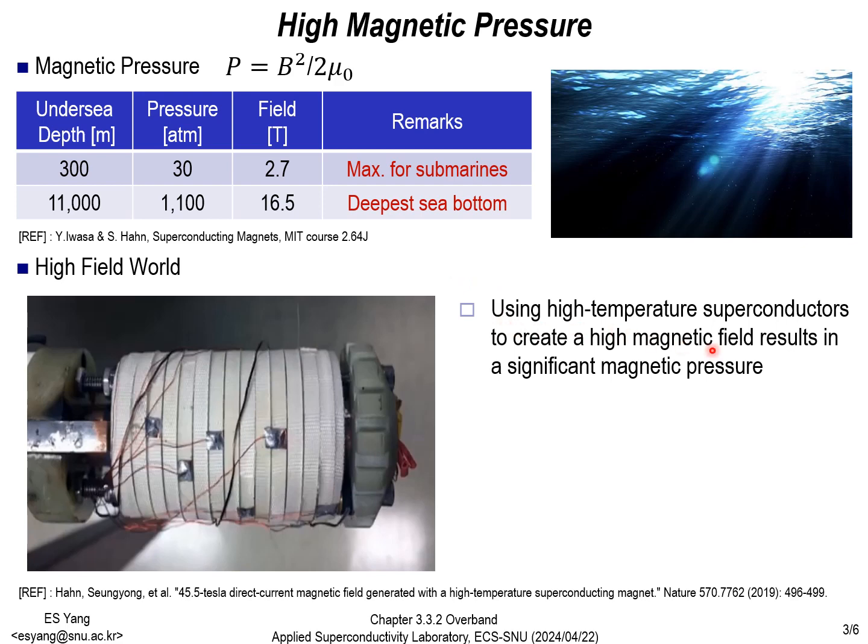This implies that greater magnetic pressure is exerted on superconductor magnets. The image in the bottom left shows a superconductor magnet created by Professor Sung-Yong Han, capable of generating a magnetic field of 45.5 Tesla. This magnetic field exerts tremendous pressure, equivalent to 8,100 atmospheres, which is akin to being at a depth of 81,000 meters underwater.